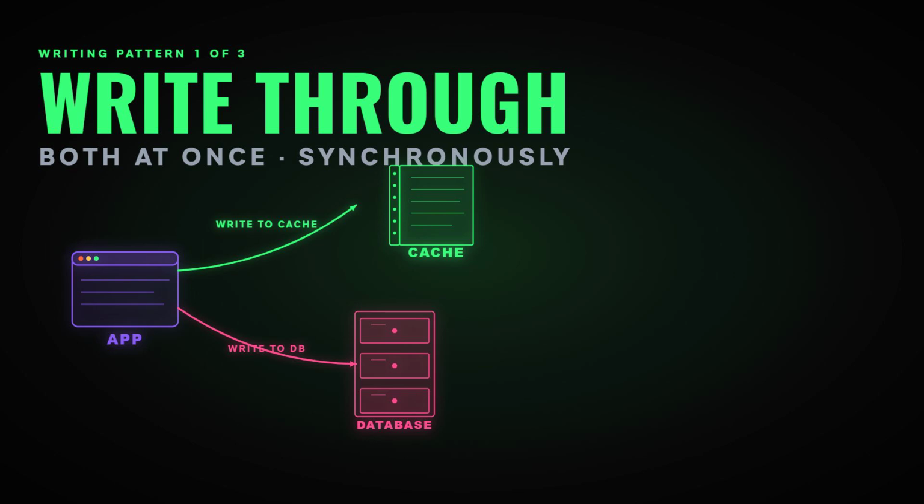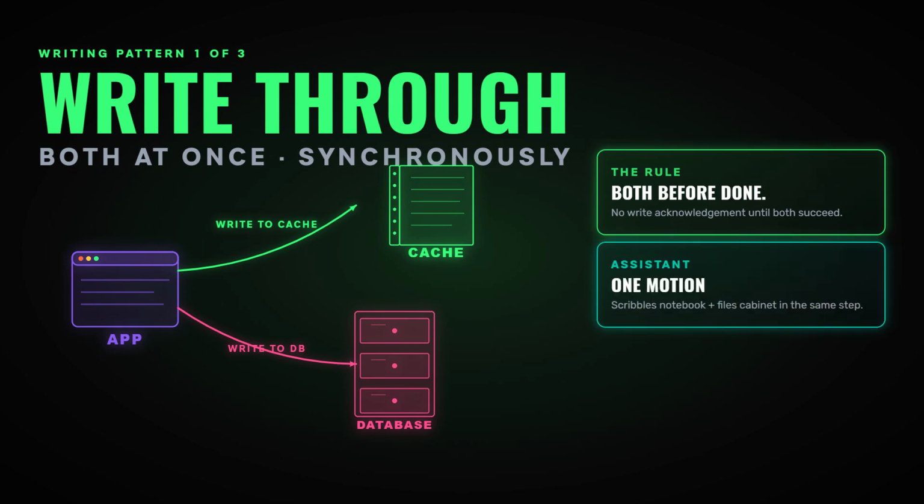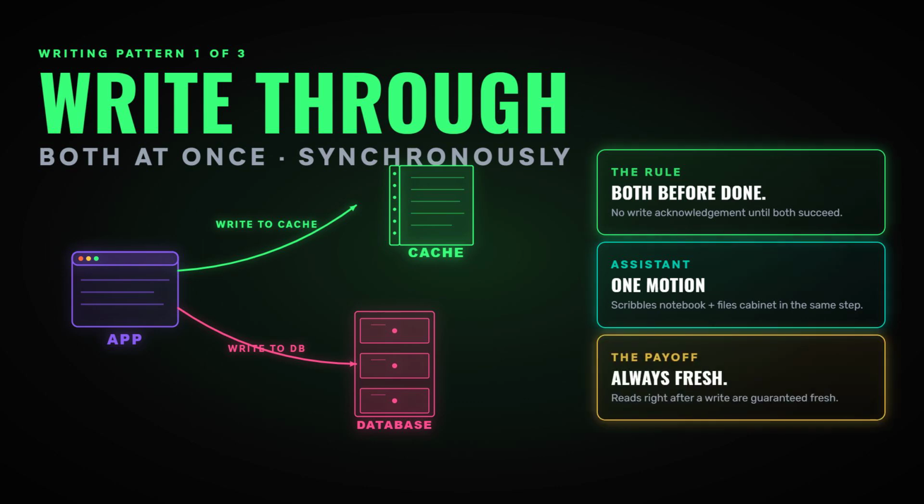In real time, app writes to the cache. Cache says done right away. The user isn't waiting. Later, the cache flushes the accumulated writes to the database, often grouped together. The payoff, writes feel instant. And the batching means far fewer trips to the slow database. This is fantastic when you have a flood of writes. The cost,